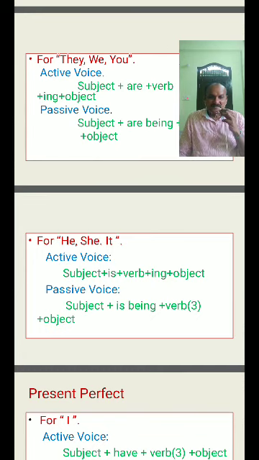Writing means write. The V1 form is write. What is the verb third form? Written. The homework is being written by, what is the subject in the active voice? I. I becomes the object in the passive voice, and I changes into me, so by me. The homework is being written by me. I am writing the homework.